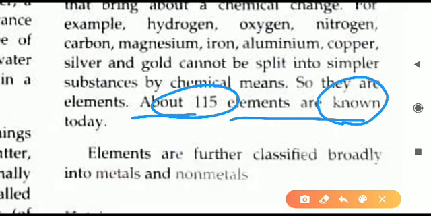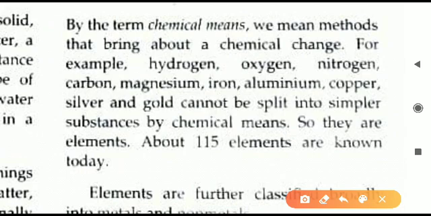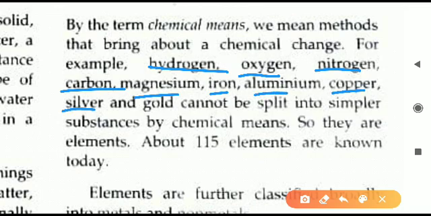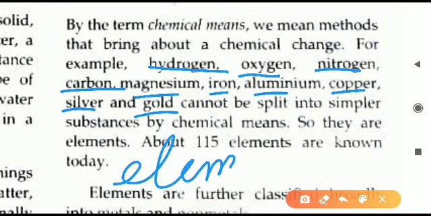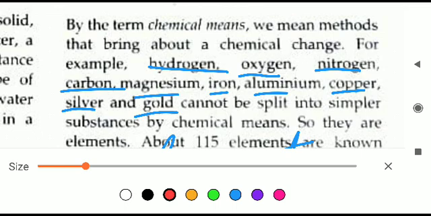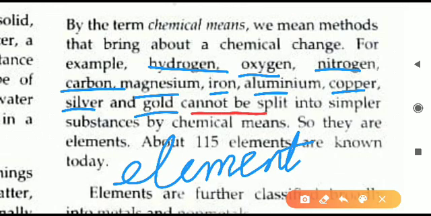Now examples. We'll read about the elements. For example, hydrogen is an element. Oxygen, nitrogen, carbon, magnesium, iron, aluminium, copper, silver, gold. All these substances are what? All of them are elements and they cannot be split into simpler substances by chemical method. So all these are the examples.